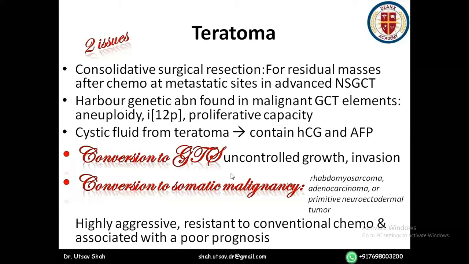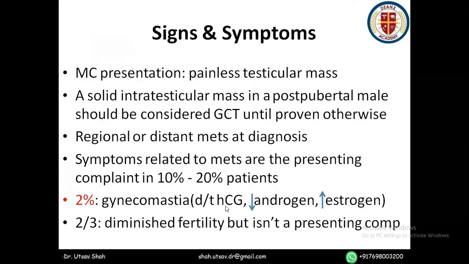So these are the 2 major issues with teratoma. These malignancies, when they happen, that is some conversion to somatic malignancy from a teratoma, are highly aggressive, resistant to conventional chemotherapy, and associated with poor prognosis.